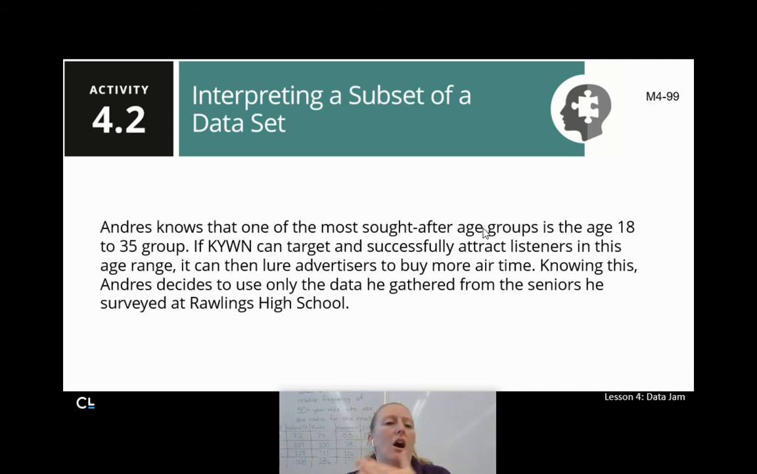So Andres knows that one of the most sought after age groups in the radio business is the age 18 to 35 group. If KYWN can target and successfully attract listeners in this age range, it can then lure advertisers to buy more airtime. That's how the radio station makes their money, right? So knowing this, Andre decides to use only the data he gathered from the seniors he surveyed at Rawlins High School, right? We only want the 18 to 35 group, and our 9th, 10th, and 11th graders aren't 18 yet. So he's going to just look at the seniors from Rawlins High School.